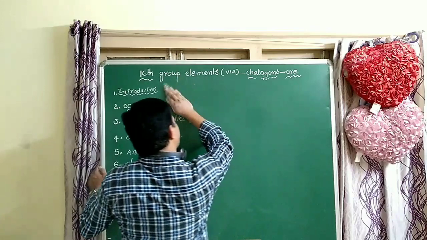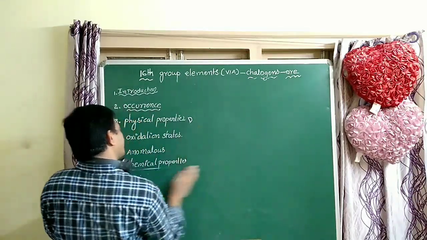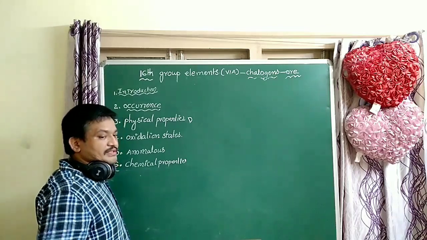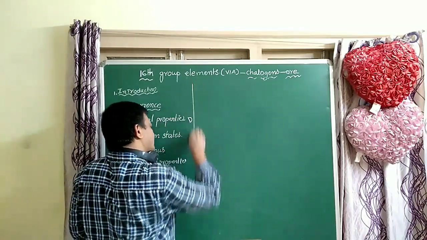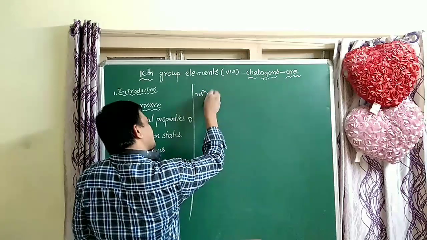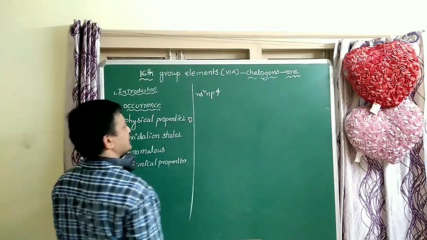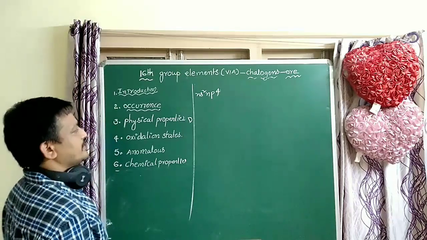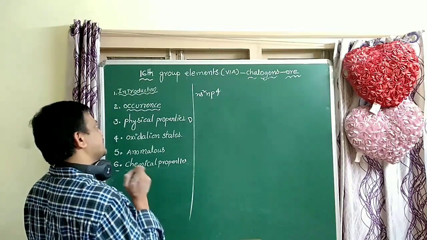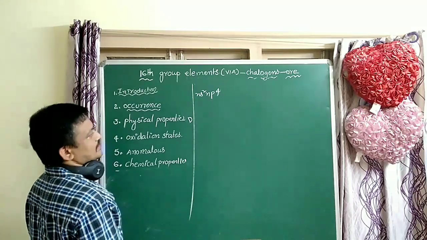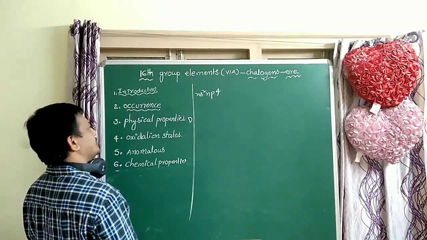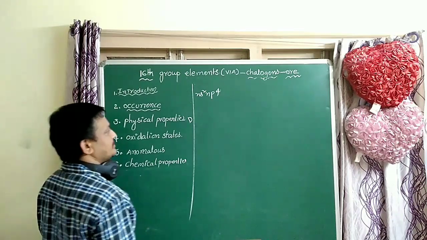So what is the general electron configuration in this group, students? The general electron configuration is ns2 np4. This is the general electron configuration of 16th group elements. This is very important, students.